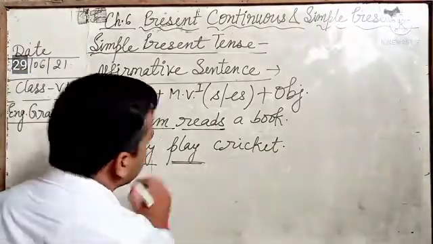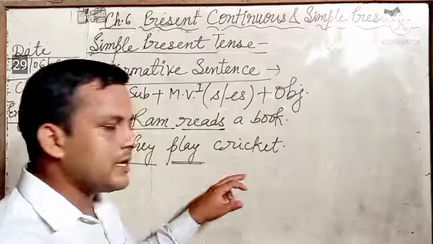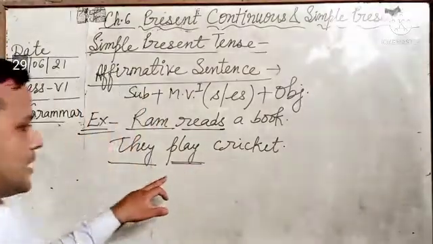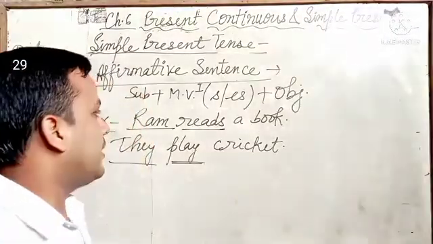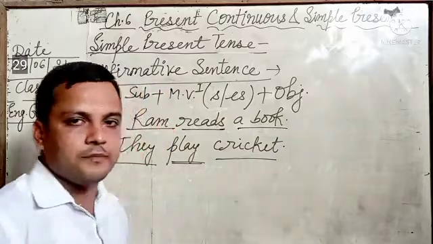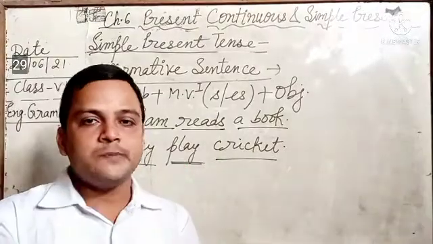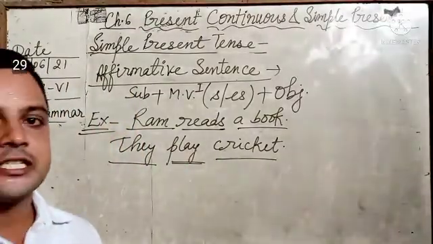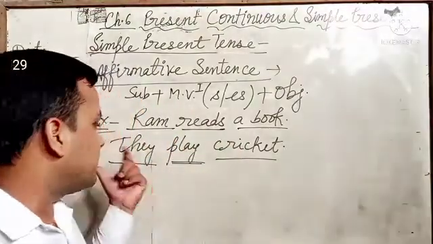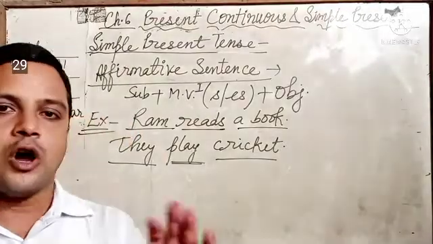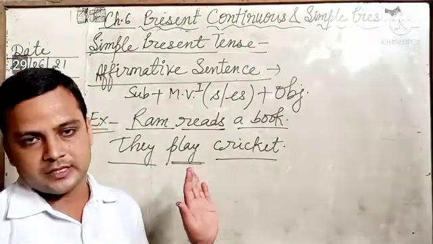That's why we have not added S or ES with play, and cricket is what? Object. So for adding S or ES, you have to keep this point in your mind that with singular subject and he, she, it, we add S or ES with main verb, and when the subject will be they, I, we, you, or plural subjects, then we never add S or ES. Okay?